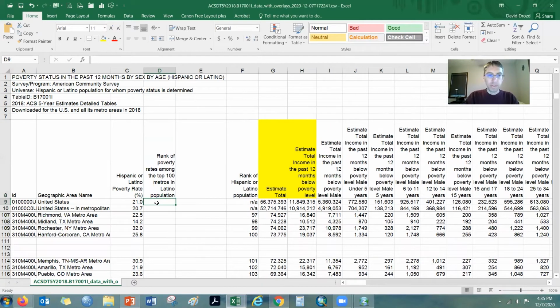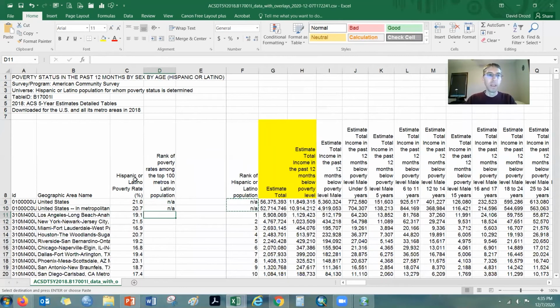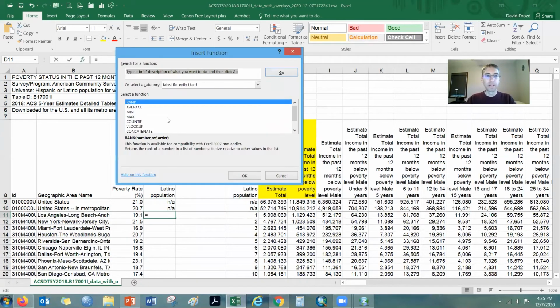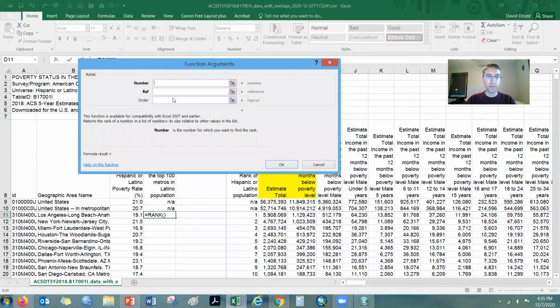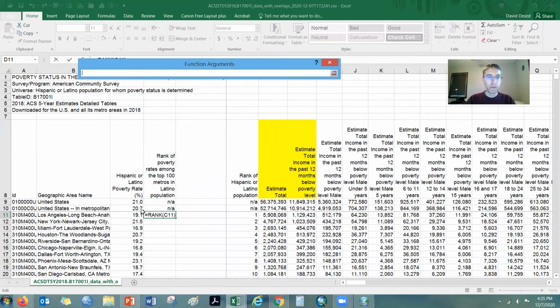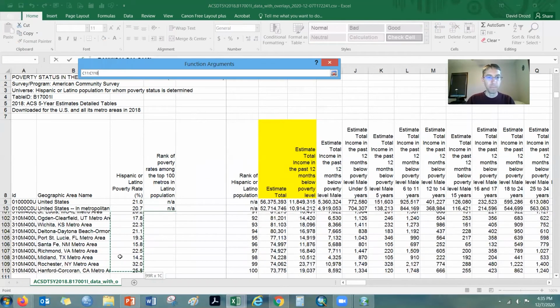So it's not applicable, again, for the US overall. Oops, I guess I can just copy these. And then we're going to enter in a ranking formula. Now, of course, poverty is not a good thing, so we don't want to have the highest poverty level. So we have to add in another cell in the formula. But again, we're going to rank this first cell for Los Angeles among these 100. So I'm scrolling over to those cells to capture the 100 rows.